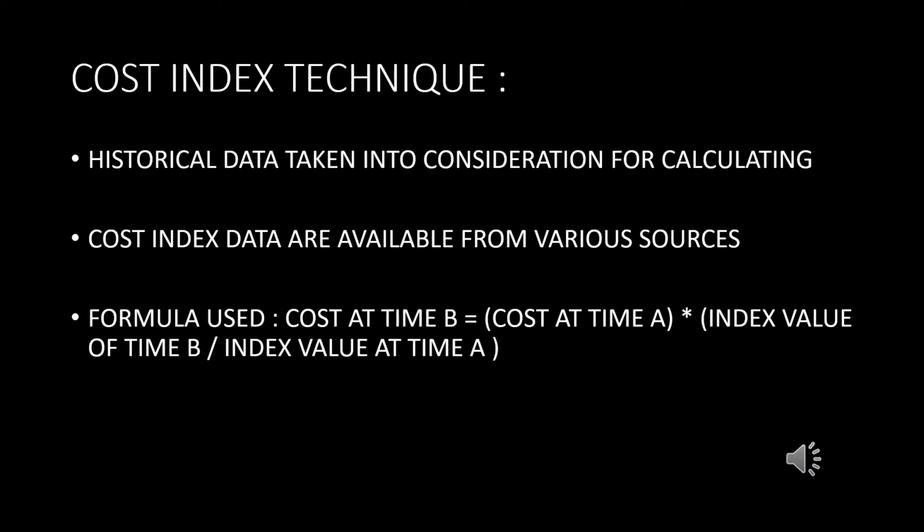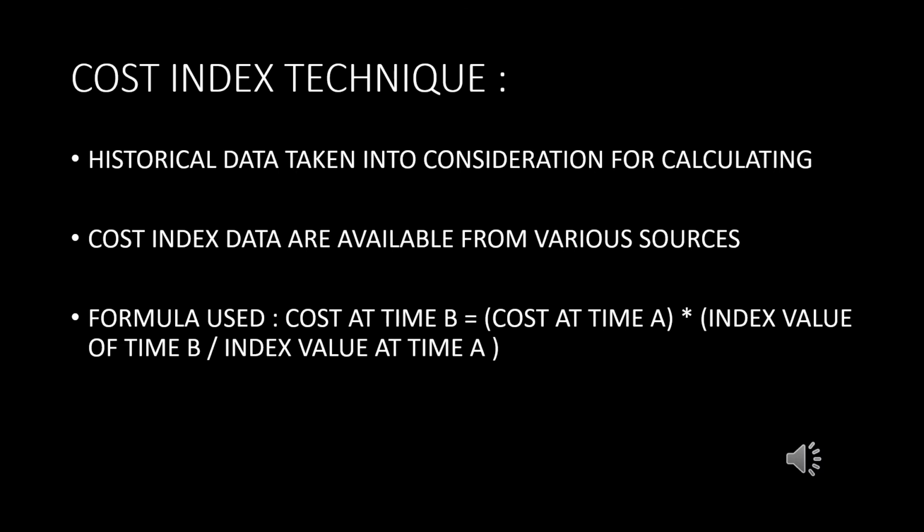Suppose we take time A to be a point in the past and time B to be the current time, and we take the index value of time A and the index value of time B. In the cost index method, the cost at time B is calculated by dividing the index value of time B by the index value of time A and multiplying the entire figure by the cost at time A. This will give us the future cost depending on the cost of the past.